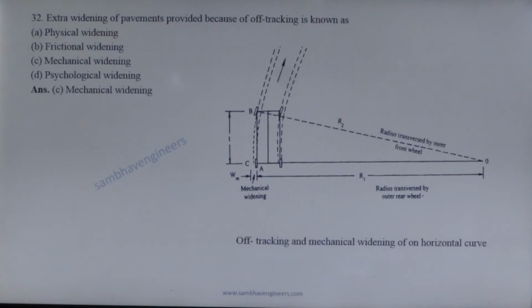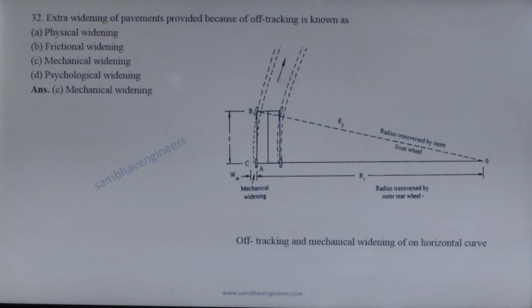Extra widening of pavement provided because of off-tracking is known as. When a vehicle negotiates a horizontal curve, the rear wheel does not follow the front wheel.